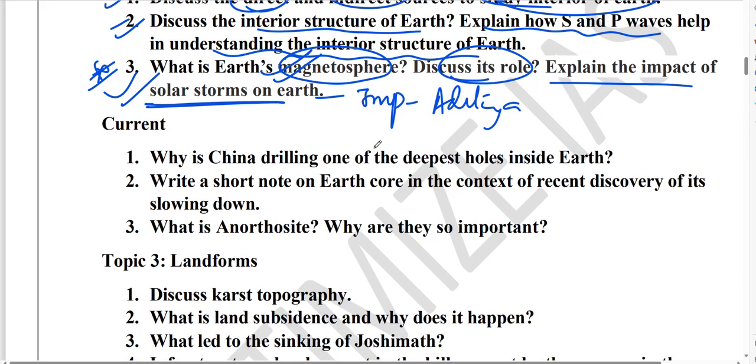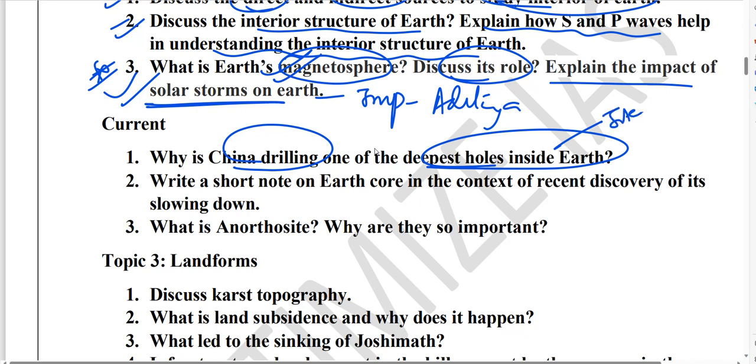Okay guys, in the same section, there are some more current event questions, like for example China drilling one of the deepest holes in the earth. So this topic is related to the interior of the earth, the sources for the interior of the earth. Then guys, earth core is also very important. There has been a recent discovery about the slowing down of earth core.